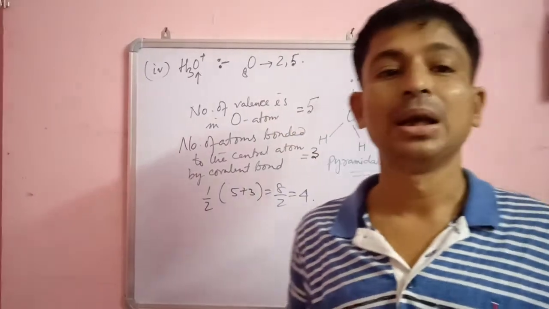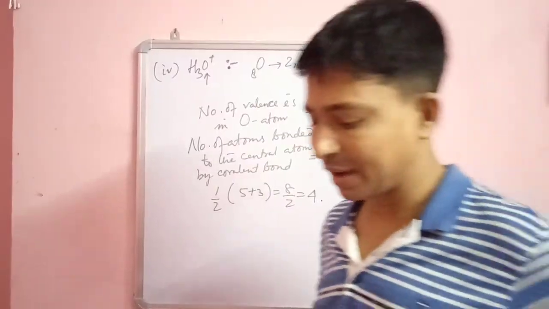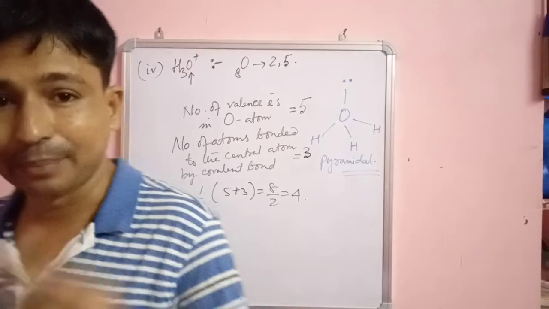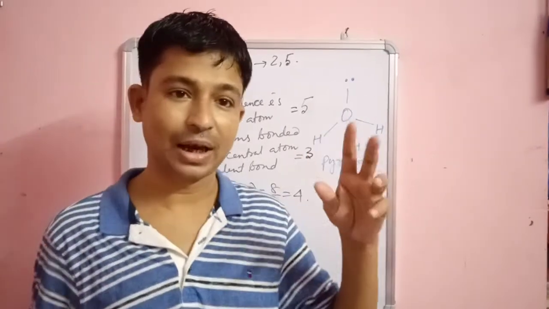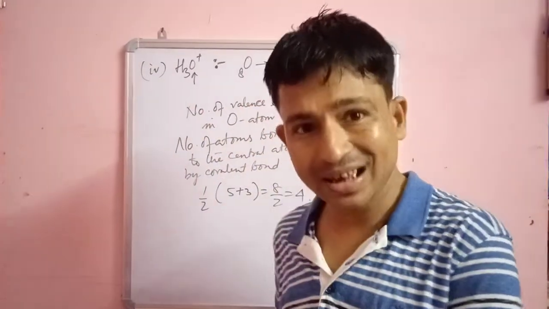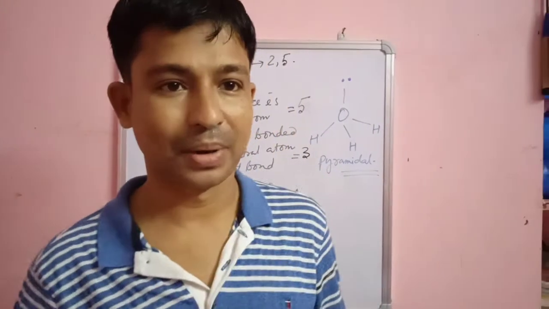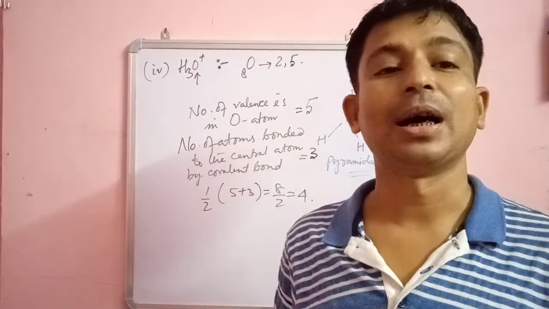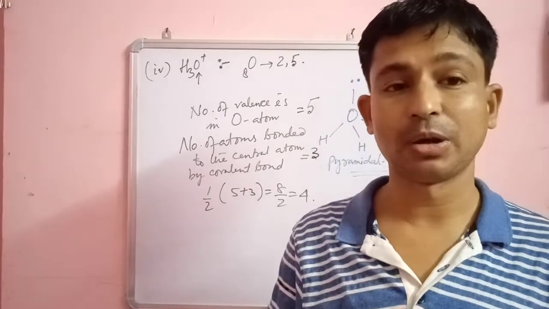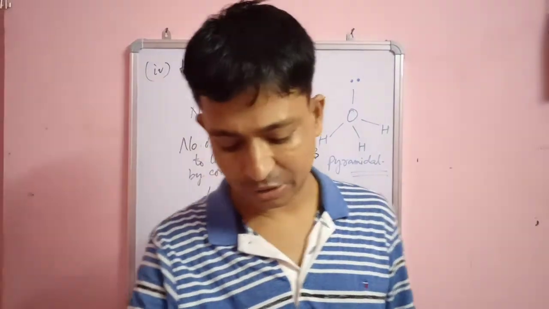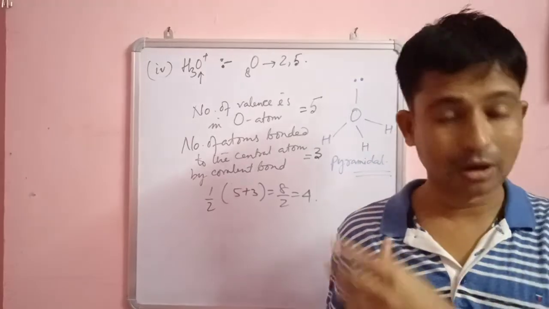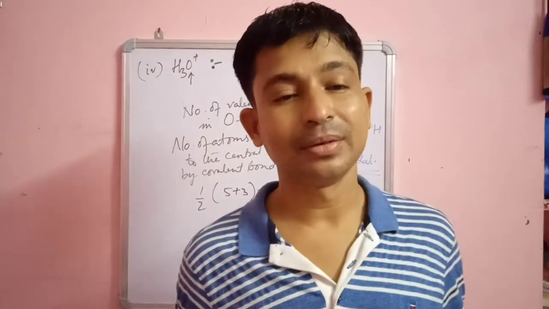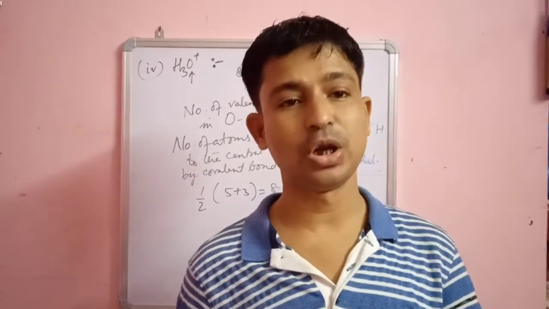So we have seen that in first case we have 2 lone pairs, in second case we have 1 lone pair, in third case we have 0 lone pair, and in last case we have 1 lone pair. So this way you can easily find or predict the shapes of various molecules on the basis of valence shell electron pair repulsion theory. So I think this lecture will be of great use to you people.